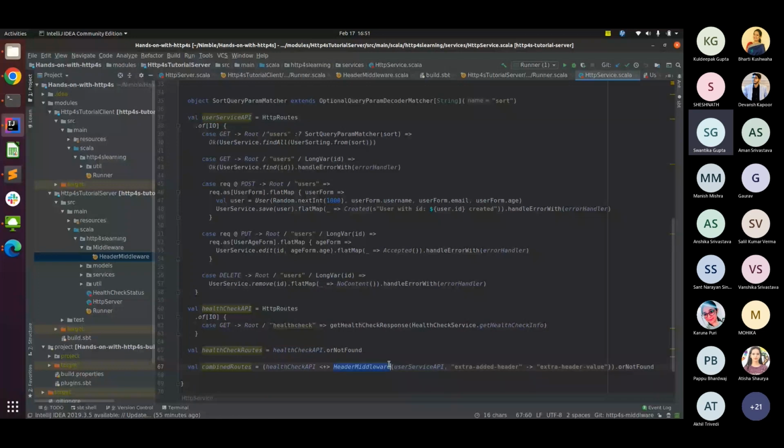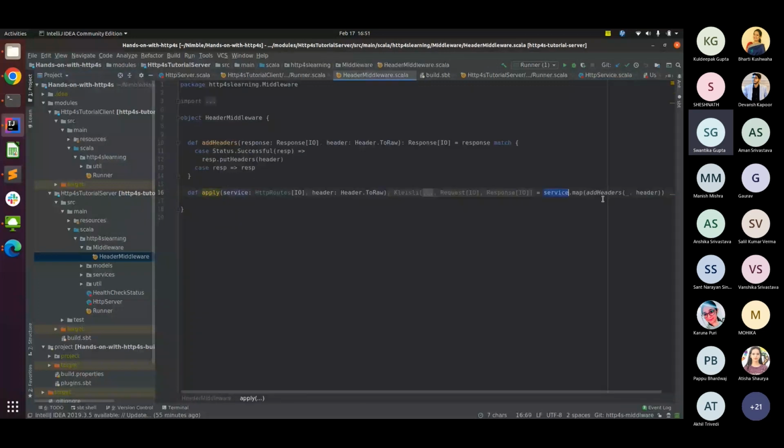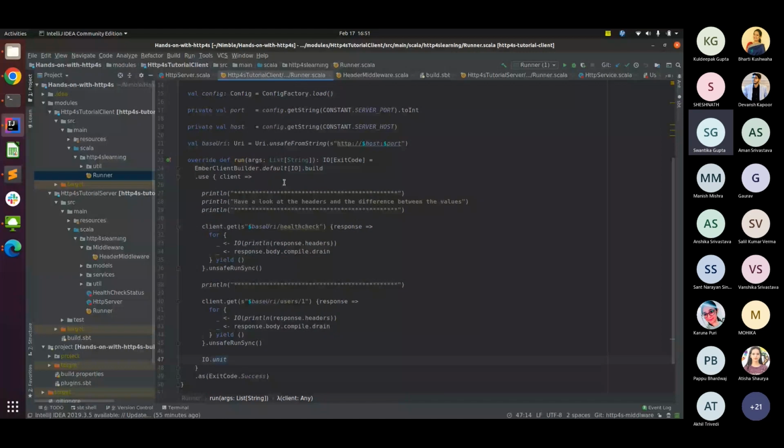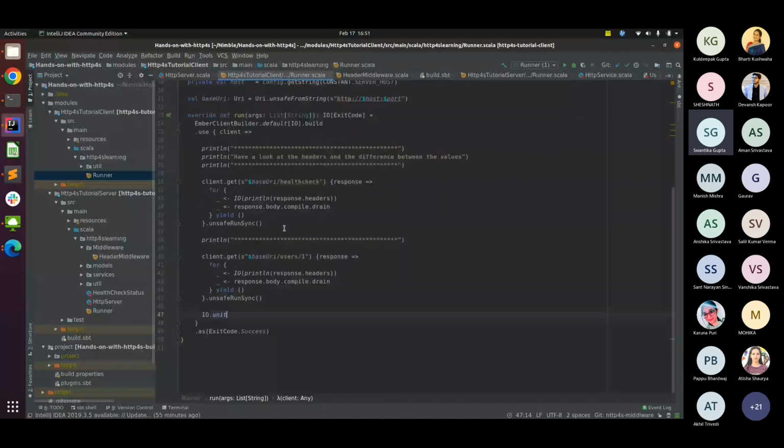So if I call this header middleware, it will go to the apply method. The apply method will make sure that the service is mapped and has extra headers added to it if, after calling that particular endpoint, it returns a successful response, and nothing if it returns anything else. On the client side, I have not added anything extra. I just wanted to show you how the headers look different in an API which is covered by middleware and the other one.